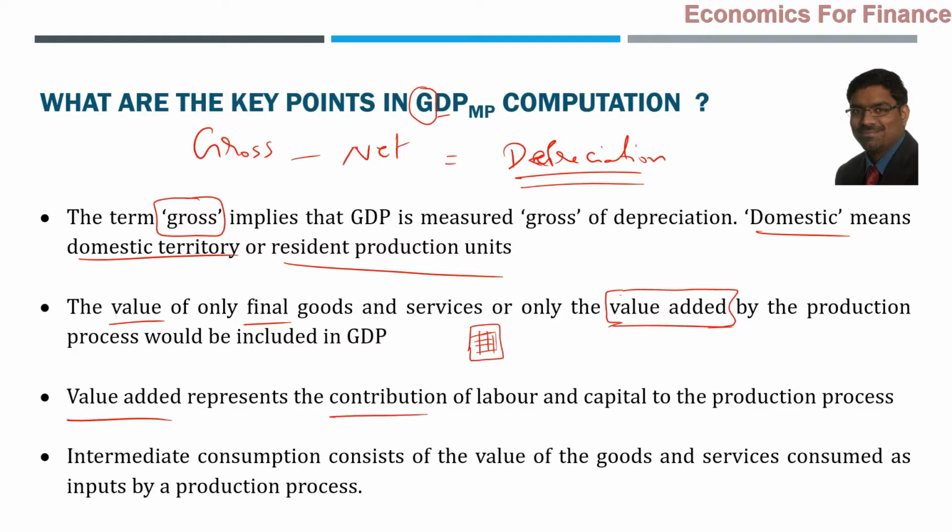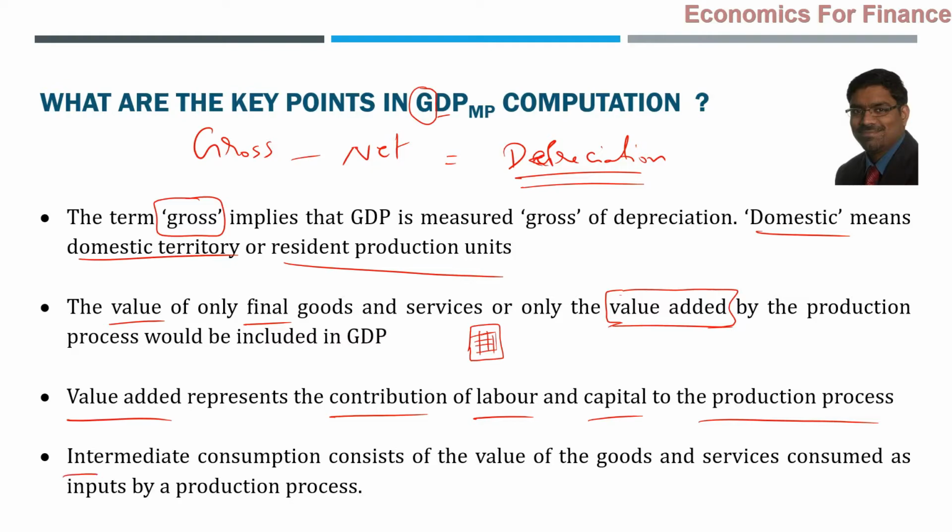That represents the contribution of labor and capital to the production process. That is a simple conceptual point. What do you mean by value added? Who adds value? Labor and capital add value. It's a different discussion whether capital adds value or not. When we look at the capitalist economy, which is the subject matter now, labor and capital add value. So that contribution of labor and capital, whatever is there in the production process, that is called value added.